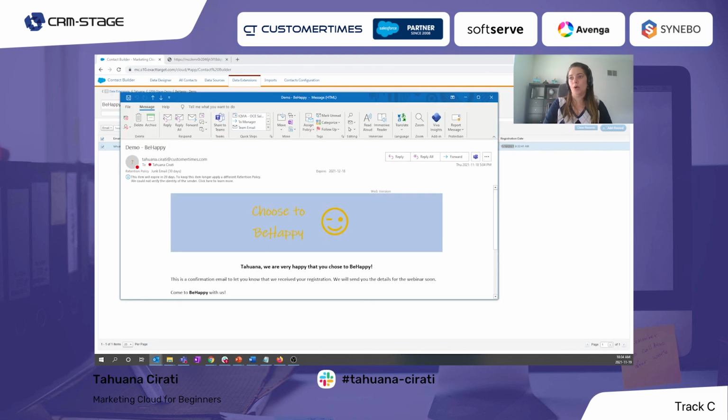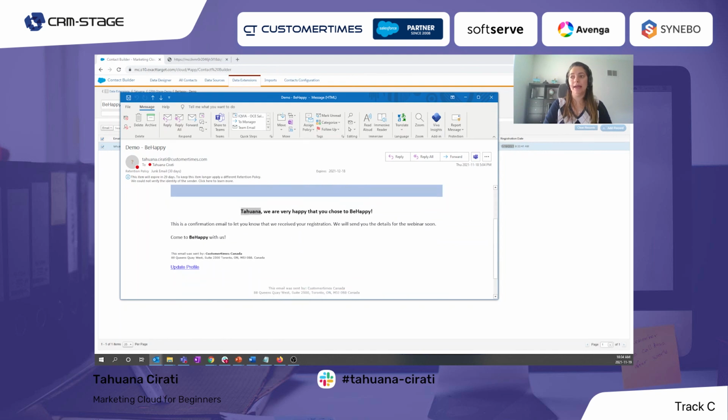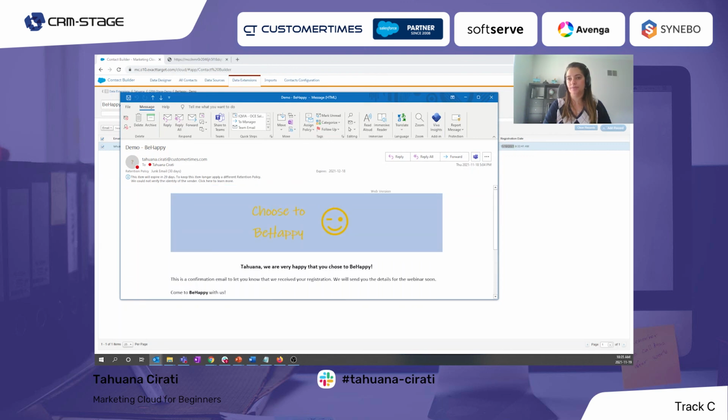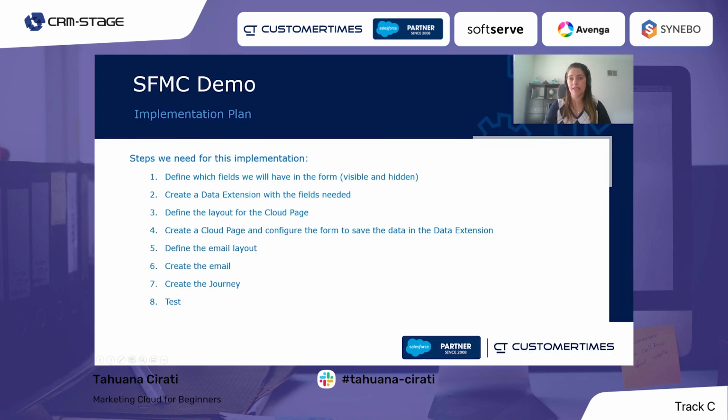So this is an example of the email. This is a test that I did yesterday. It will be basically the banner and the message, and here is my name because we are using personalization and we are replacing this with the name that I added on the form. And we have here that footer that I mentioned and the text that we have configured. So this is our demo for Marketing Cloud. This is how we build this use case.